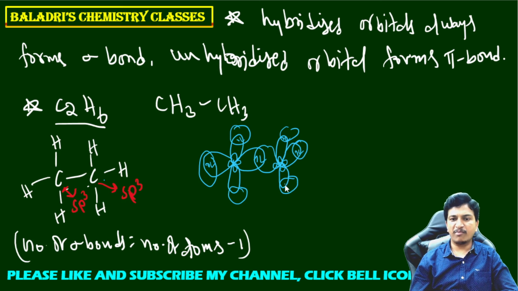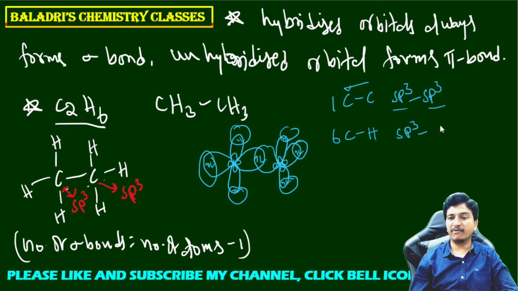Now let me write the nature of bonding here. I am just indicating 2 electrons. One carbon-carbon bond is there. That carbon-carbon bond is formed by what type of overlapping? The sp3 hybridized orbital of the first carbon with the sp3 hybridized orbital of the second carbon. So one carbon-carbon sigma bond is formed by sp3-sp3 overlapping. The remaining 6 carbon-hydrogen bonds are formed by sp3 hybridized orbitals of carbon with s orbitals of hydrogen. Like that, in the ethane molecule the carbon-carbon bond is formed by sp3-sp3 overlapping and the carbon-hydrogen bond is formed by sp3-s overlapping. Like this, the ethane molecule is formed.